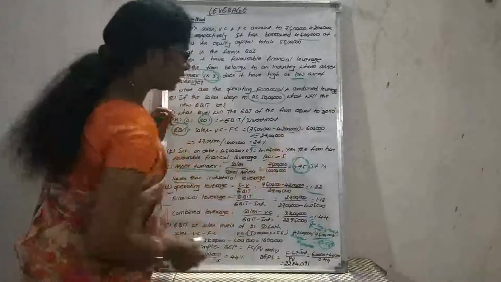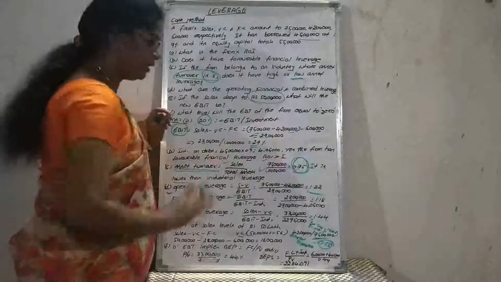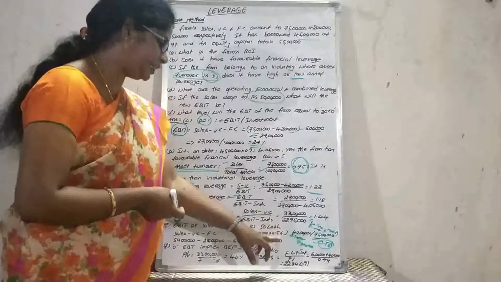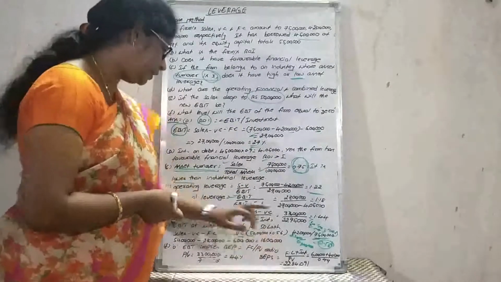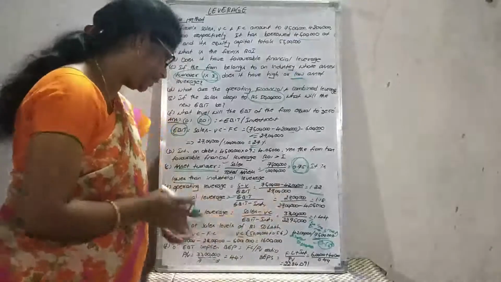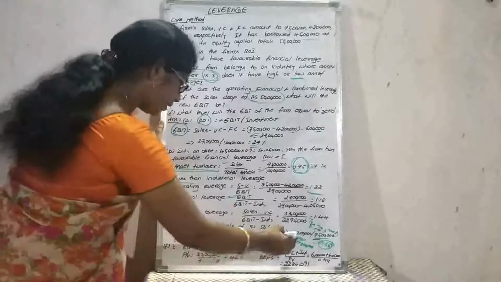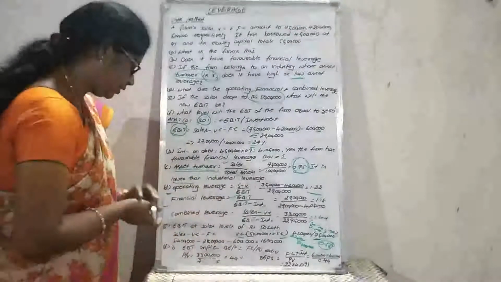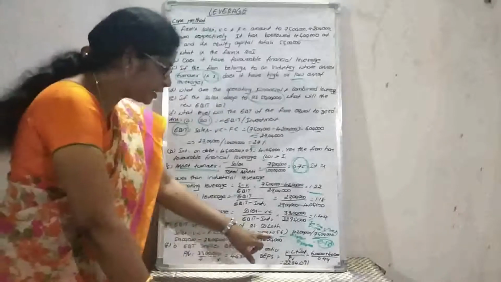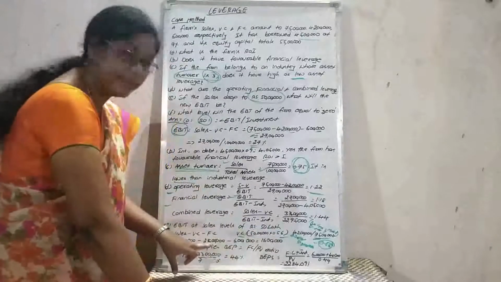So the proportion of the variable cost in the sales is 0.56. So 50 lakhs into 0.56 is the value for determining the variable cost. The value is 28 lakhs.